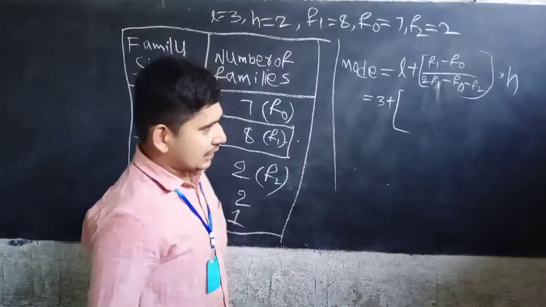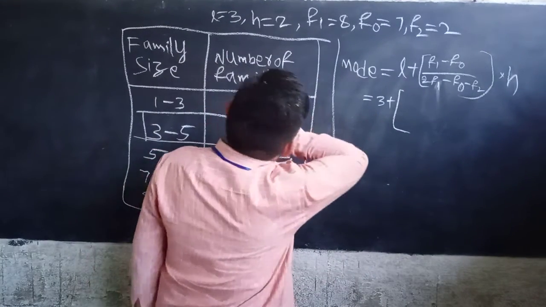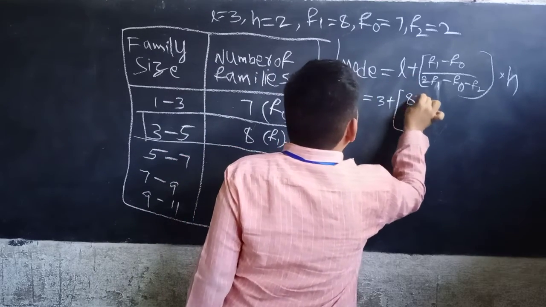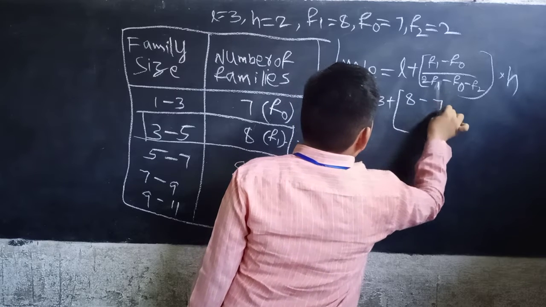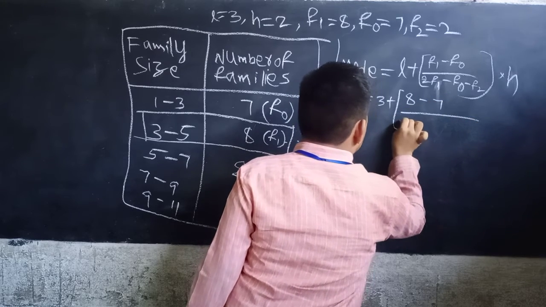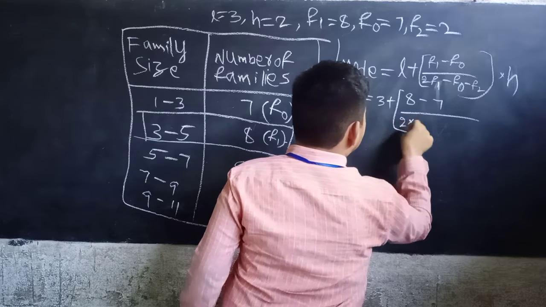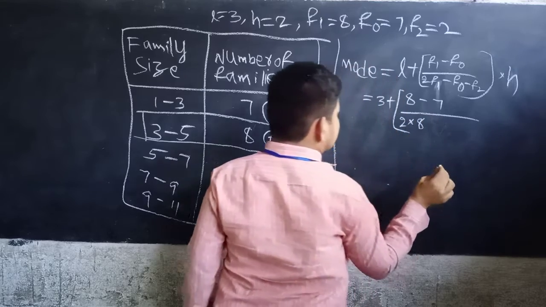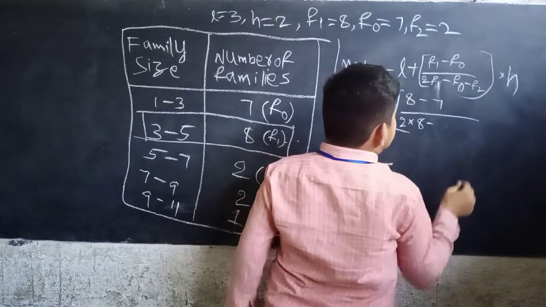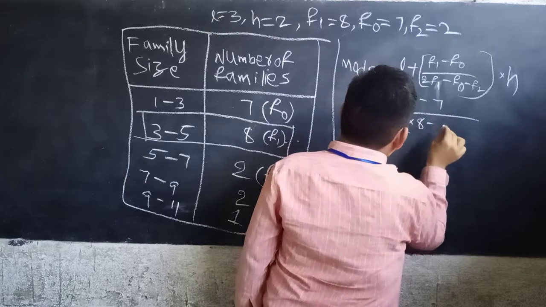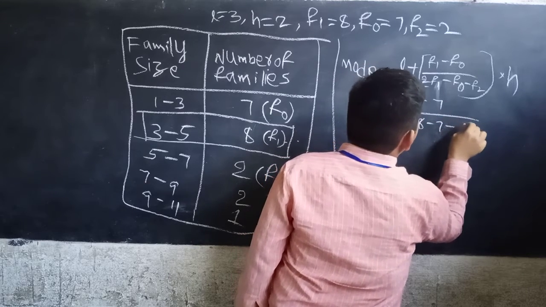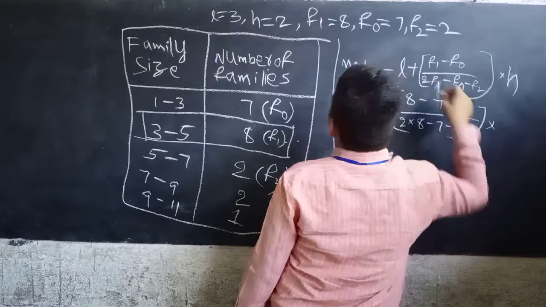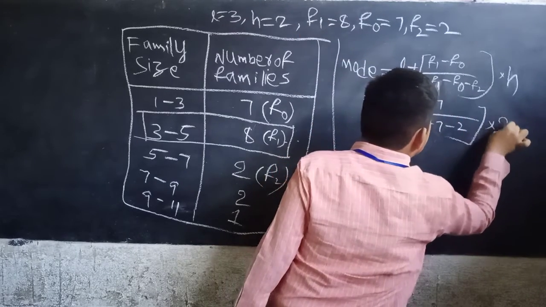Now l is equal to 3. F1 equal to 8, minus F0 equal to 7, by 2 into 8, minus 7, minus 2, into h equal to 2. Now simplify the value.